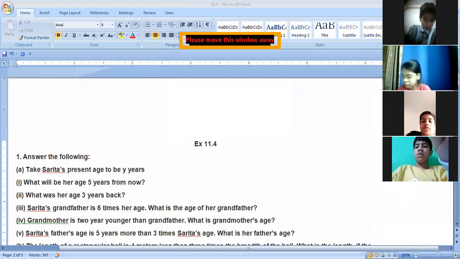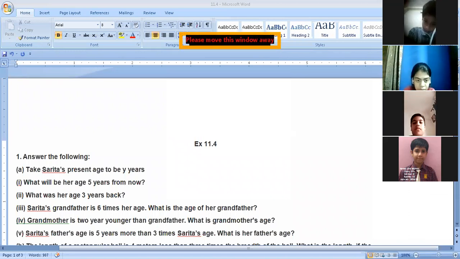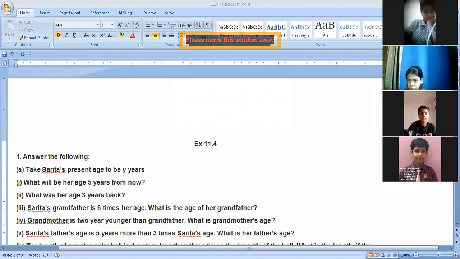Now grandmother. Dadi is 2 years younger than grandfather. Right now the age of grandfather is 6y, and 2 years younger means 2 years less. Yes, that's right. 6y minus 2 will be the answer. Rehan, 4y is not the answer. You don't know what y is here, so we can't subtract. So 6y minus 2 is the right answer. That will be your grandmother's age.